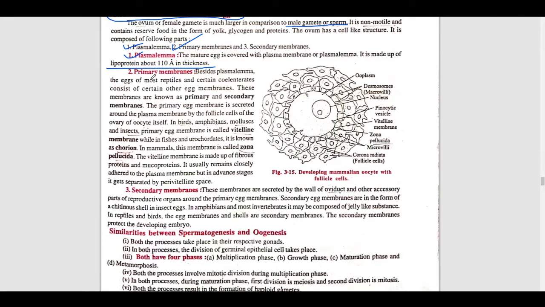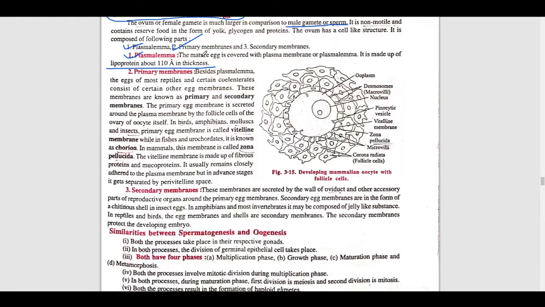Besides this plasma lamella, the eggs of most reptiles and certain vertebrates consist of certain other egg membranes. These membranes are known as primary or secondary membranes.